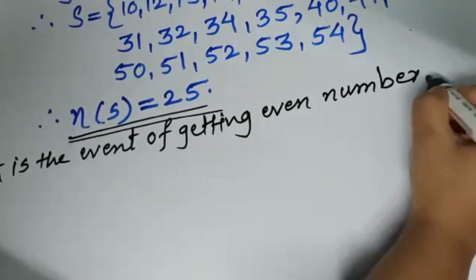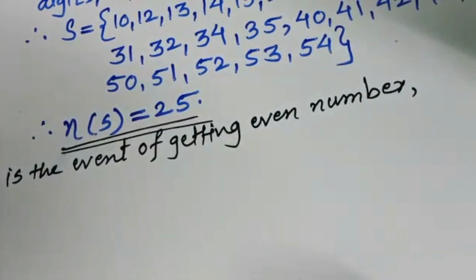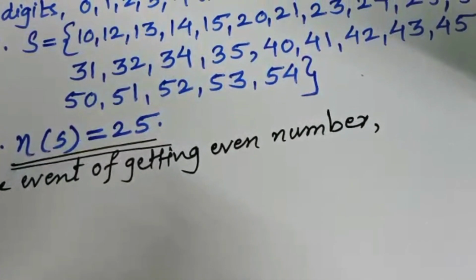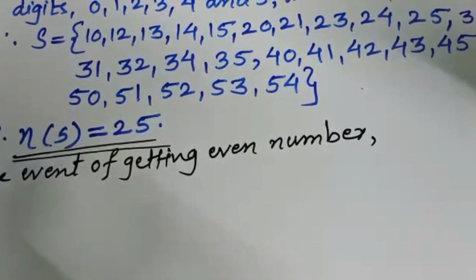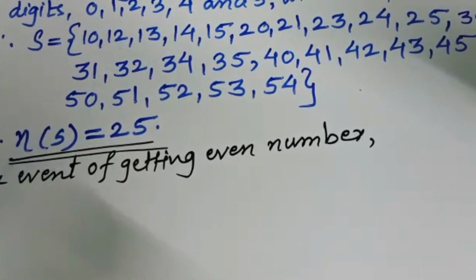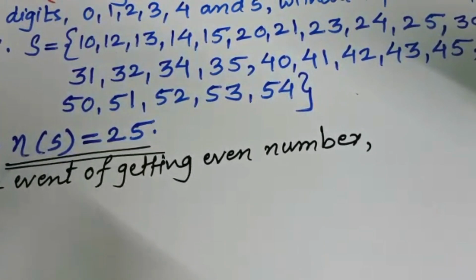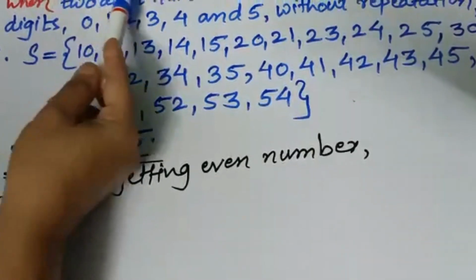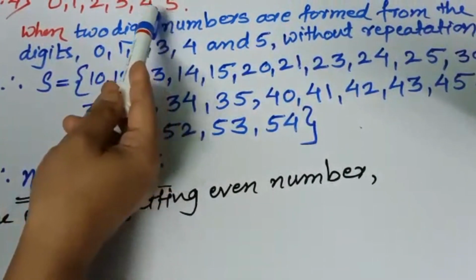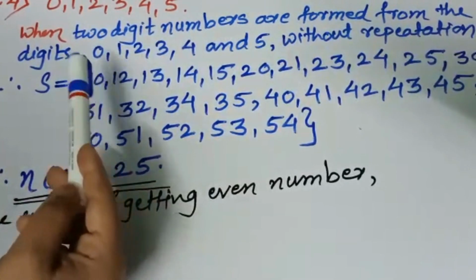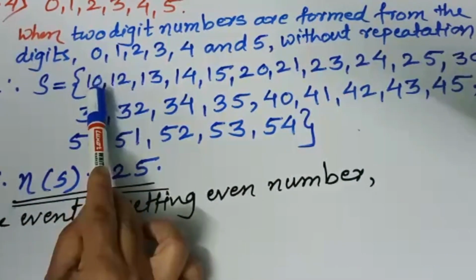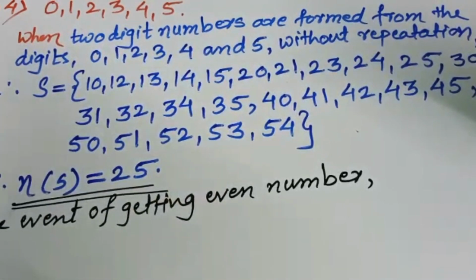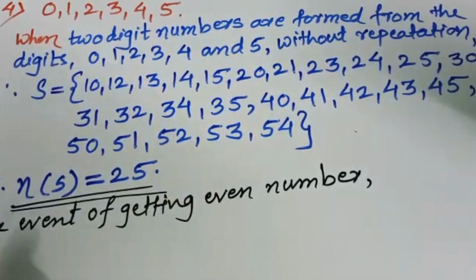Here which are the even numbers? Say in this 2-digit number, if in the unit place either 0, 2, 4 are there, then those numbers are called even numbers. Here 0, 2 and 4 are the even digits in these total 6 digits. So the numbers in which in the unit place either 0, 2 and 4 are there, 6 is not there, those numbers we have to consider in this A event.